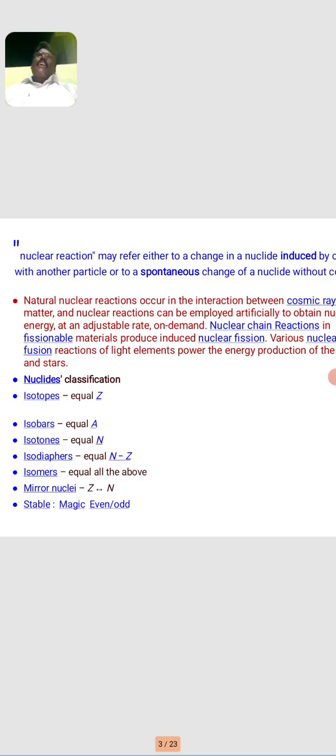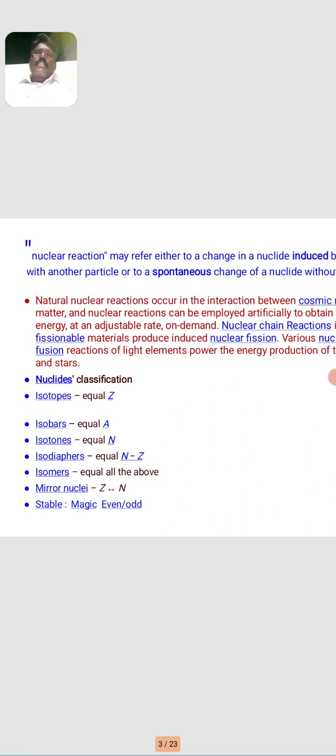interact with high energetic particles like alpha, beta or high energetic neutrons to form a massive intermediate of a radioactive element. This massive intermediate of the radioactive element is unstable. This unstable intermediate splits, or undergoes fission, into two lighter nuclei and liberates a huge amount of energy. That is called artificial radioactivity. So radioactivity is induced by a high energy particle.